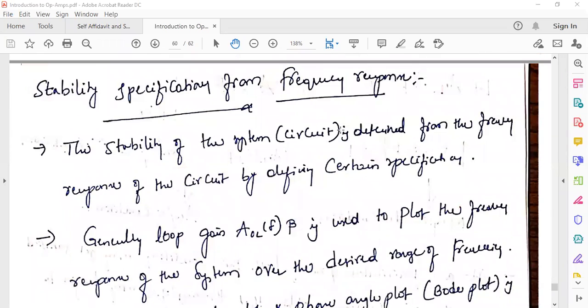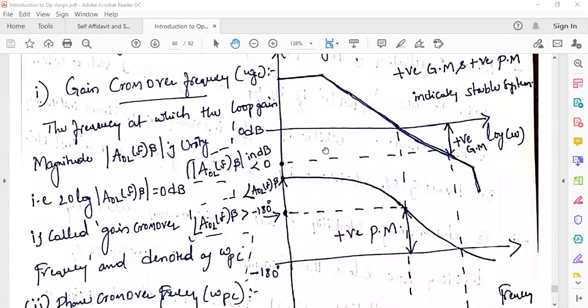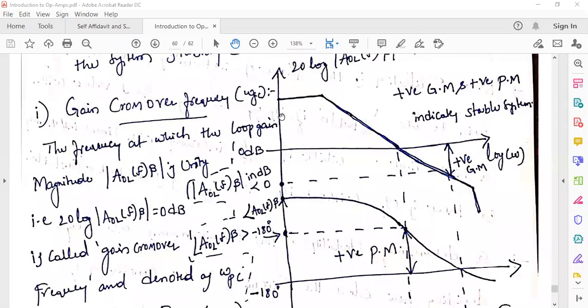So, stability specifications from frequency response. We have 4 stability specifications of frequency response. Based on those 4 specifications, we have to determine the stability of the circuit. So this is the Bode plot. This one is the magnitude plot, and this one is the phase angle plot. The Bode plot or frequency response is nothing but a combination of magnitude and phase plot, right?